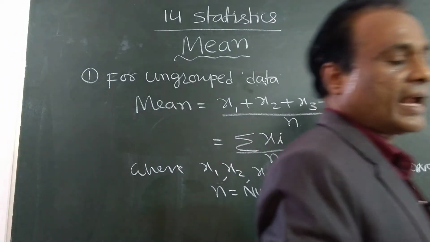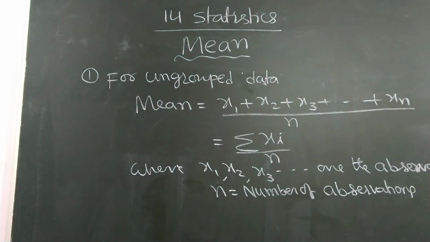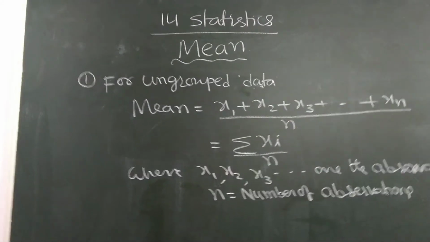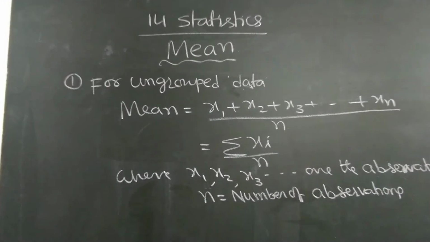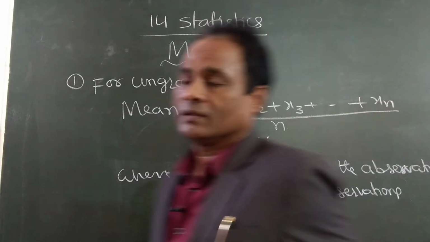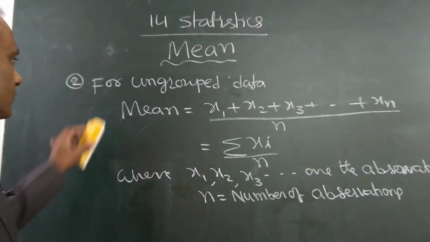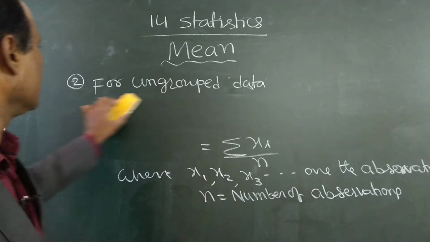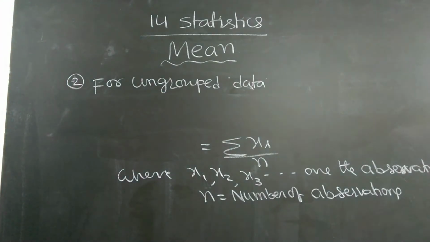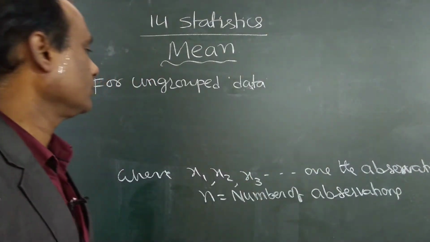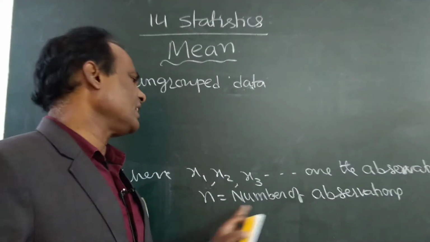Write this first formula. x1, x2, x3 are observations and n is the number of observations. That's all.